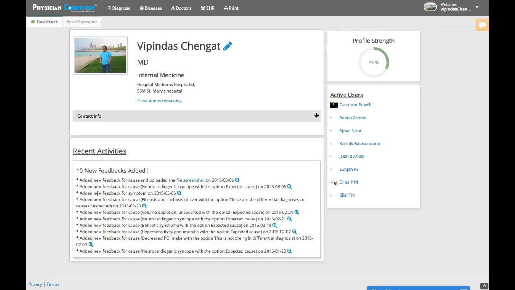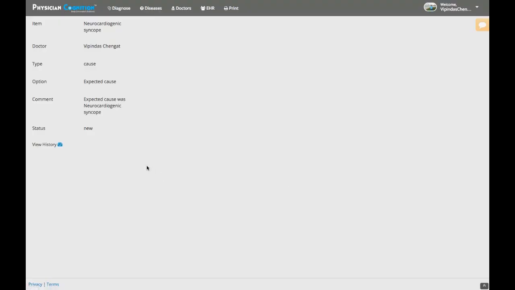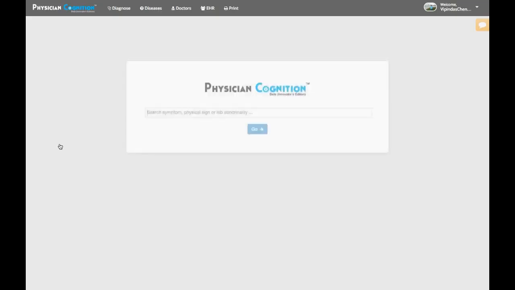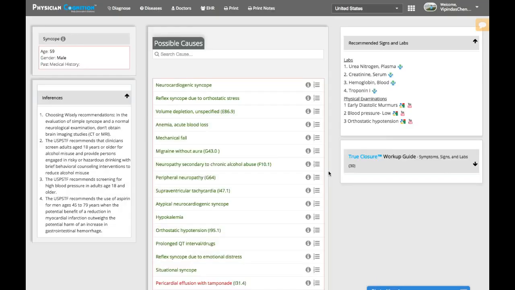In your profile, you can see the activity of yourself and other medical professionals who have been giving feedback. You can even look at the exact clinical scenario that inspired that feedback. Let's take a look at the feedback on the clinical scenario we've just been talking about. You click the magnifying glass, you get the feedback summary page, which tells you what it was about and who left it, that it was a feedback related to cause, and a comment on whether that was correct. Now here, you can click on View History to see the exact clinical scenario. And now you can see exactly what the other medical professional was commenting on.